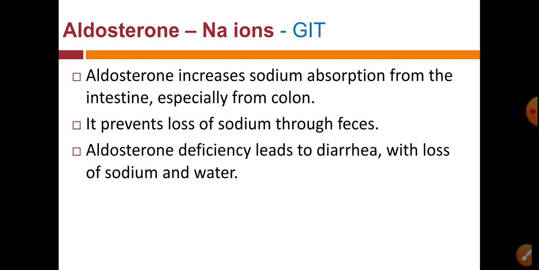But when the aldosterone secretion is deficient, it leads to diarrhea, because when there is less secretion of aldosterone, there is less reabsorption of sodium from the intestine. That means sodium is excreted out through the feces, and along with this sodium ions, water is also excreted out. So in the stool, water quantity as well as sodium ion concentration is increased, and it leads to diarrhea in the patient when there is an aldosterone deficiency.